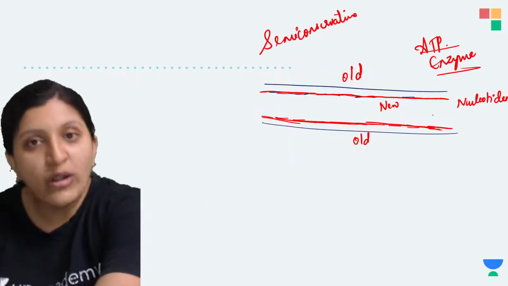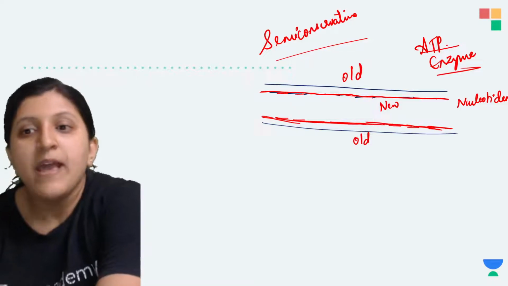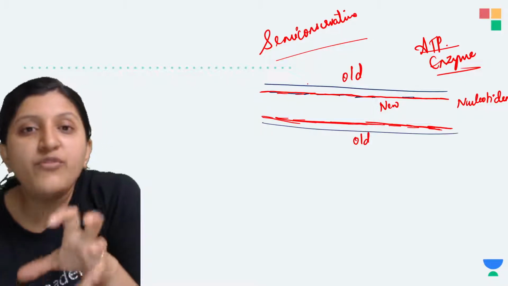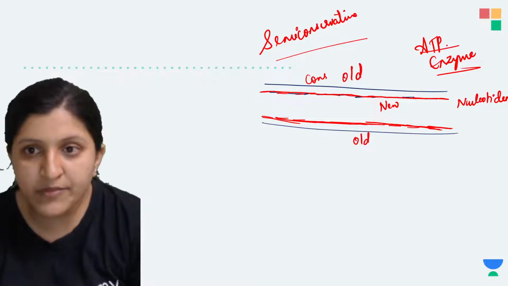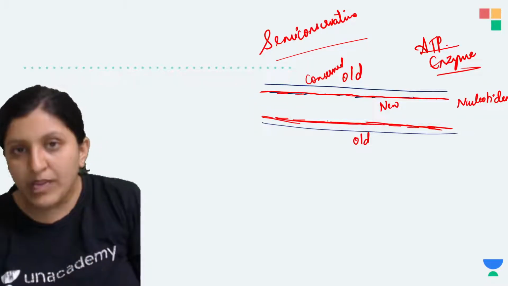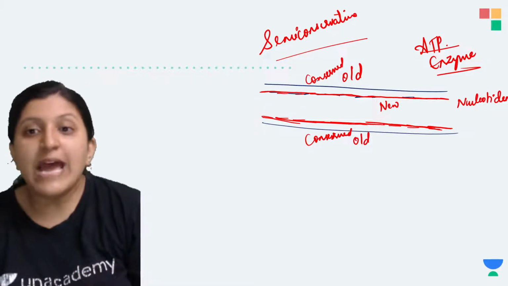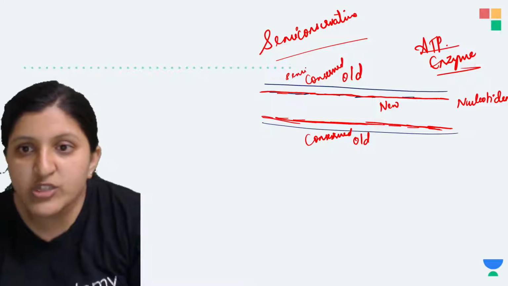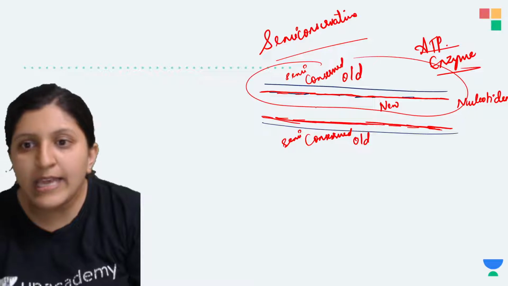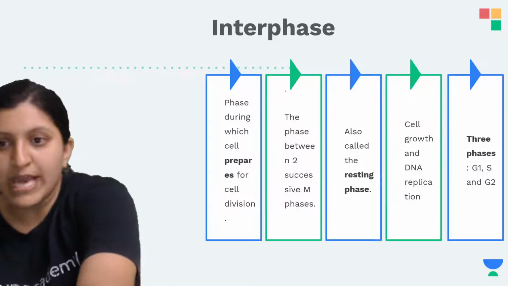Now for all this semi-conservative replication, the old strand is maintained and a new strand is being formed. That means only half of the parental strand is conserved. This is conserved, and the formation of the new strand will occur. The old parental strand is conserved, so it is not complete conservation. It is semi-conservation. So two copies of the DNA are formed here because of semi-conservative replication.